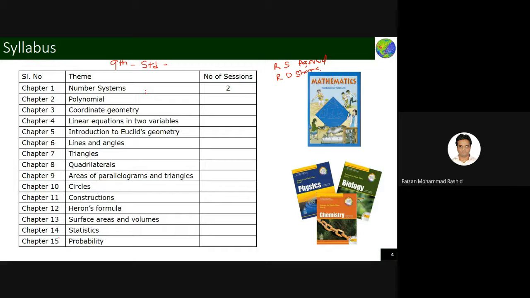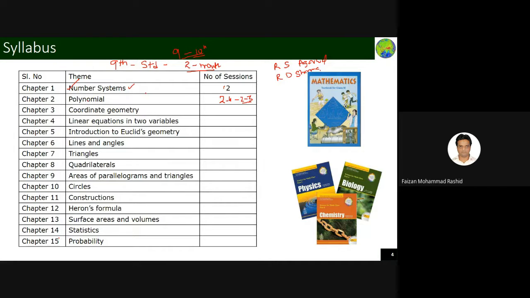I anticipate that each chapter will take about two classes, but let's see how we move ahead. Within 2 to maybe a maximum of 4 classes, or 2 to 3 classes, we will try to finish one chapter so that we will have enough time to do problems. As I already told you, this is a crash course which will go for around 2 months, and in these 2 months we will try to complete your ninth and 10th standard science and mathematics.